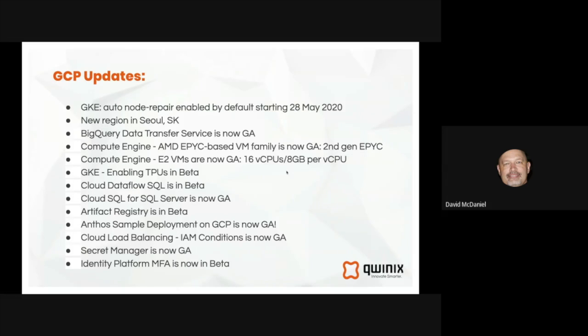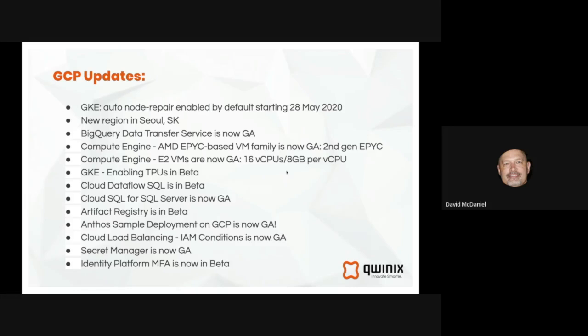So over the last month, we have had a few interesting updates from GCP. The most recent is that GKE auto node repair will be enabled by default starting on 28th of May this year. And what that means is in any GKE cluster, when a node begins to deteriorate, has some kind of service interruption or downright crashes, it will be replaced automatically by the GKE control plane, making the automatic management of GKE even better.